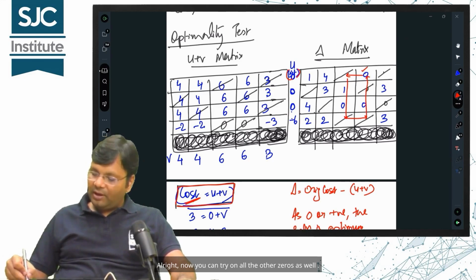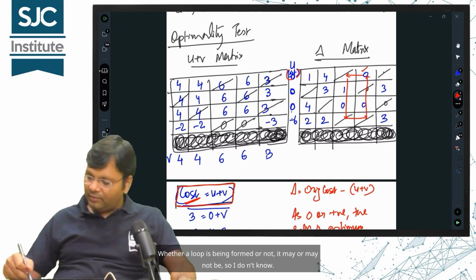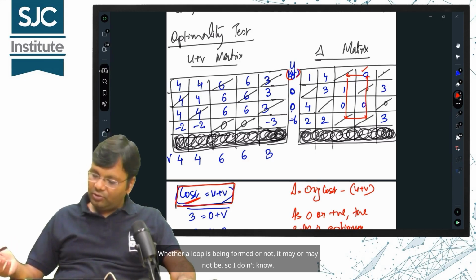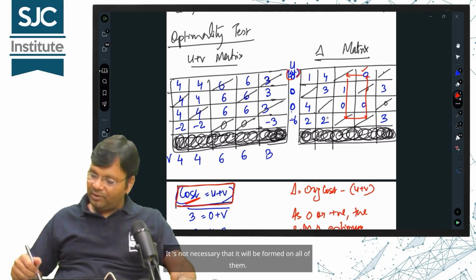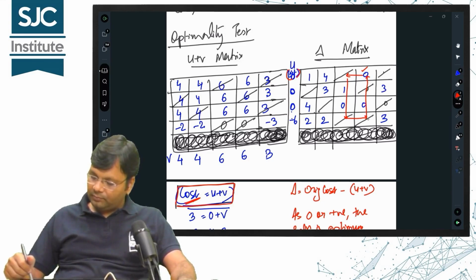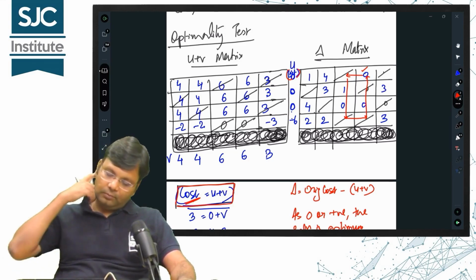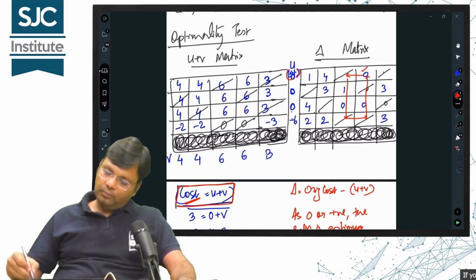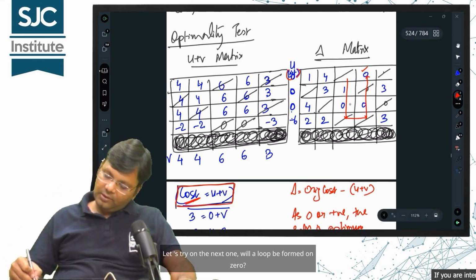Alright, now you can try on all the other zeros as well. Whether a loop is being formed or not, it may or may not be, so I don't know. It's not necessary that it will be formed on all of them. Let's try on the next one.